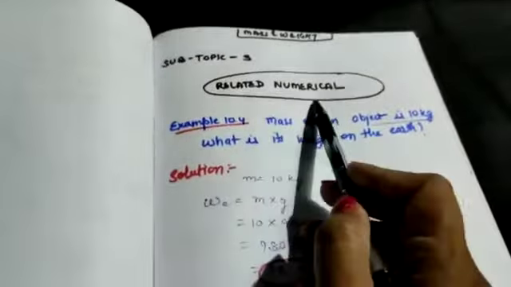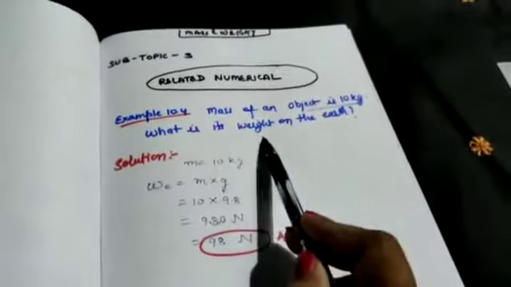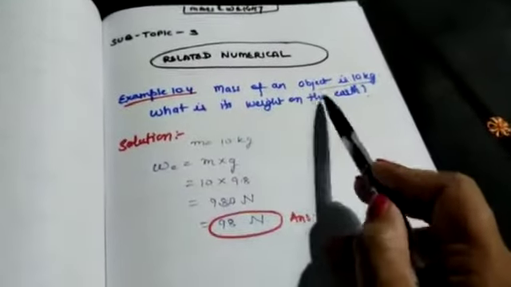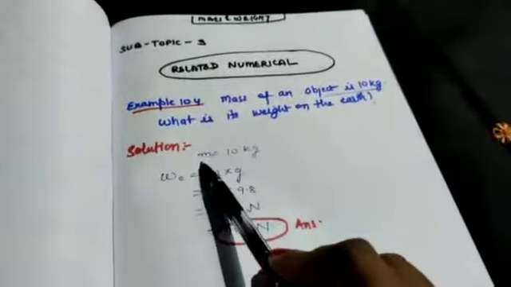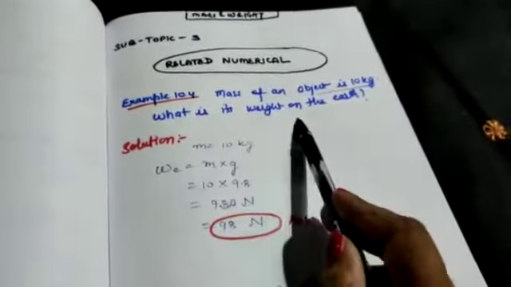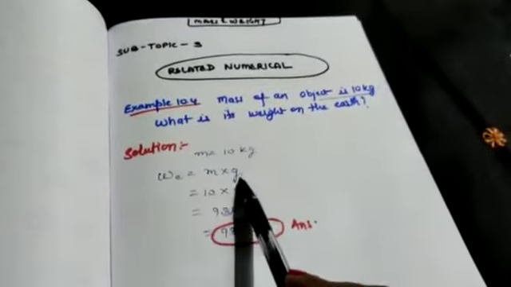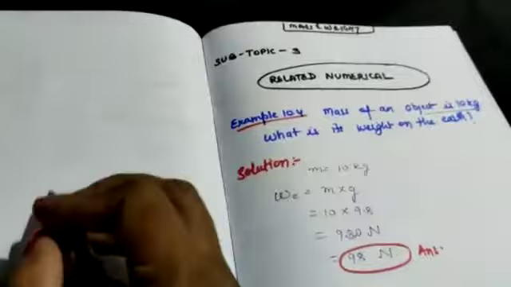Now moving ahead, subtopic number 3 is related numerical. Mass of an object is 10 kg. What is its mass on earth? Mass of the object is represented by small m, 10 kg. The next: what is its weight on earth? Weight on earth is mg. What is the formula of weight?